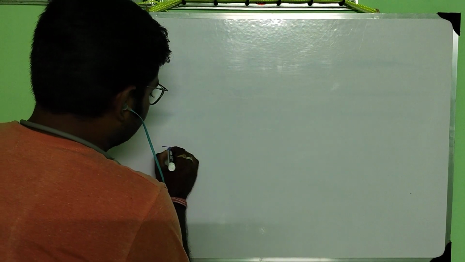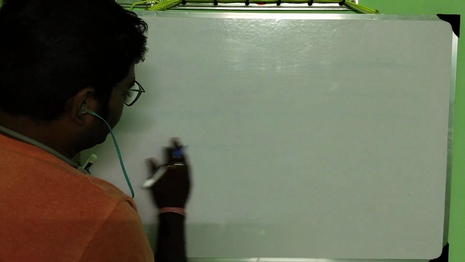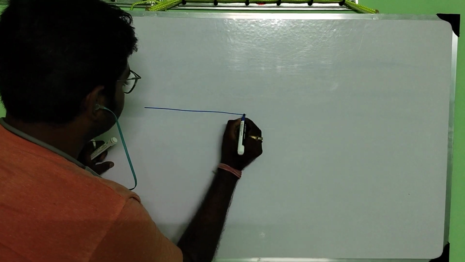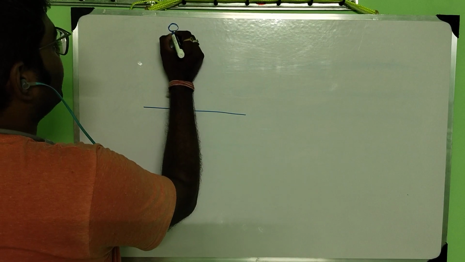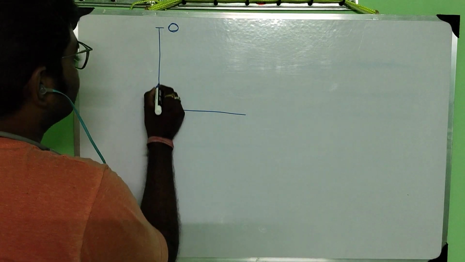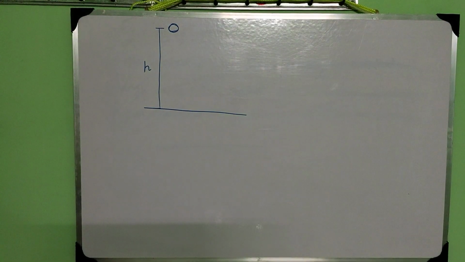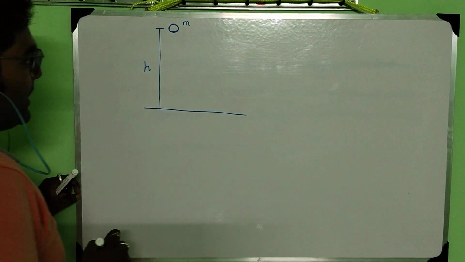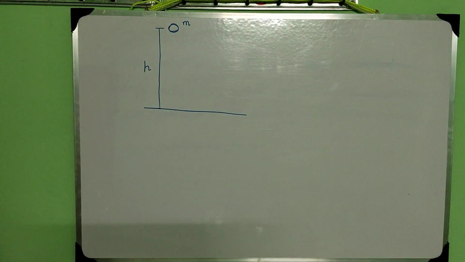Let's say this is the floor or base, this is the ground. So from the height h, let's say this is the ball. The ball is at height h, and the ball has mass m. Okay, so I have just dropped this ball from a height h.